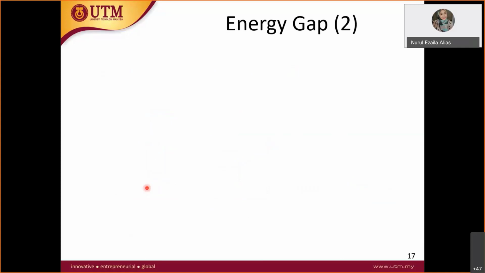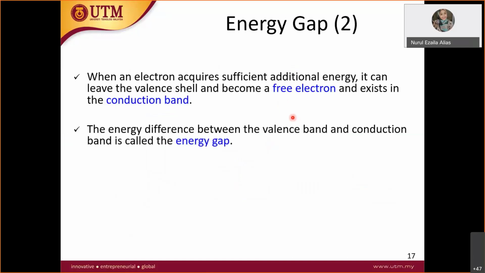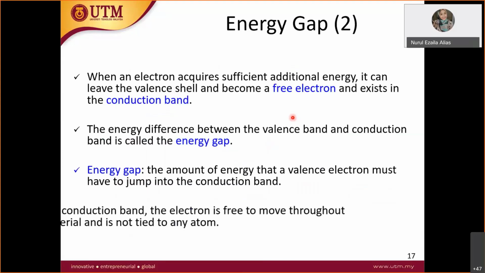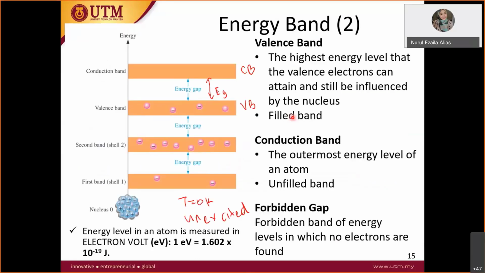Energy gap is when an electron acquires sufficient additional energy, it can leave the valence shell to become a free electron. The energy gap is the difference between the valence band and the conduction band. It is the amount of energy that a valence electron must jump from the valence band to the conduction band. And once in the conduction band, the electron is free to move throughout the material. All right, let's go back here. So this is unexcited.